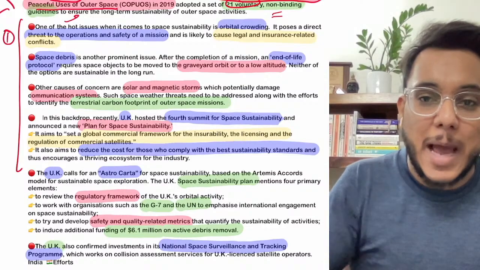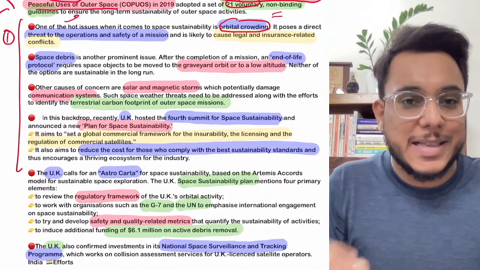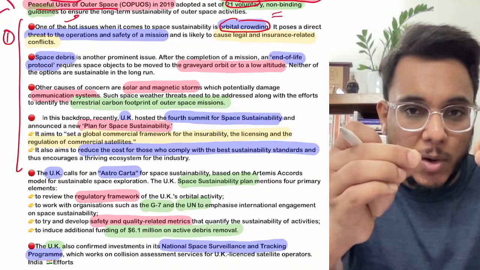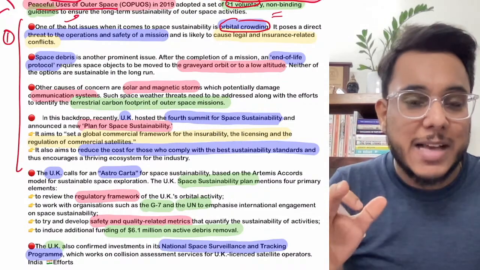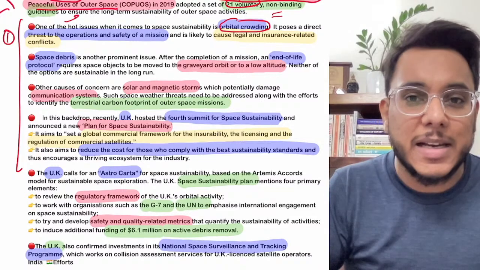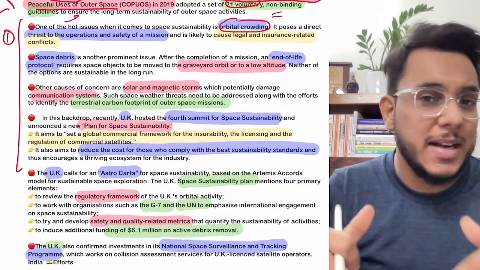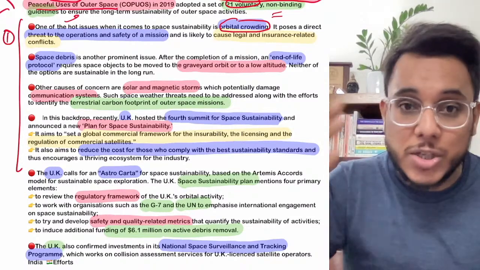Challenge number one is orbital crowding. Guys, you know that satellites are launched in a particular orbit and then they travel around the earth. Today the orbits have become very crowded. Why? Because every country is launching their satellites, and Amazon and Tesla have launched constellations with hundreds of satellites.